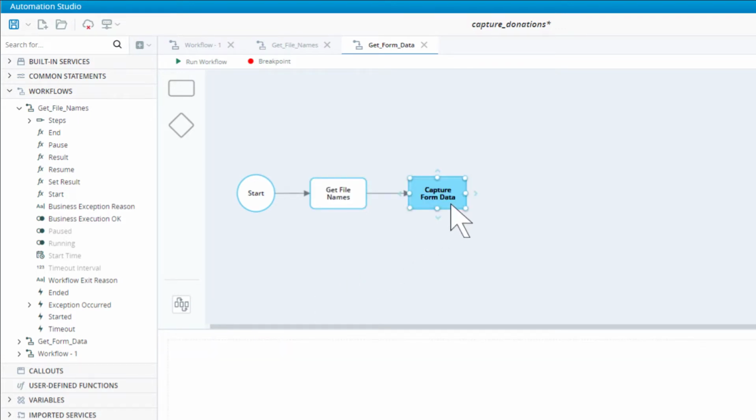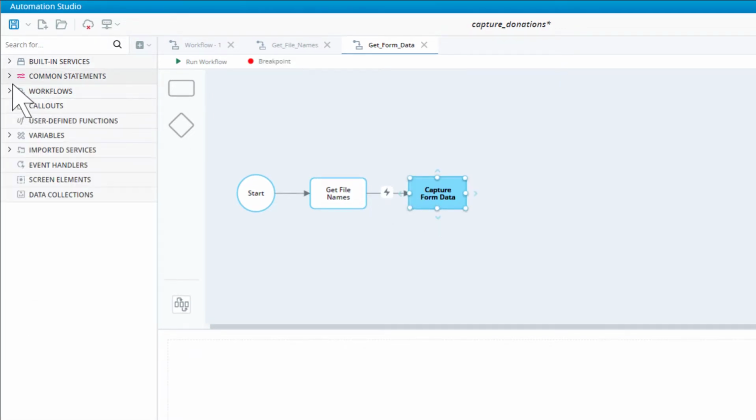Before we set up this step, we need to make sure that the workflow will not run this step until the Get File Names workflow has ended. To make the workflow wait, select the transition and drag in the Get File Names workflow's ended event. Now this transition will wait until the Get File Names workflow ends. Now we need to cycle through each file, so drag in a for each statement and select the list of file names variable.